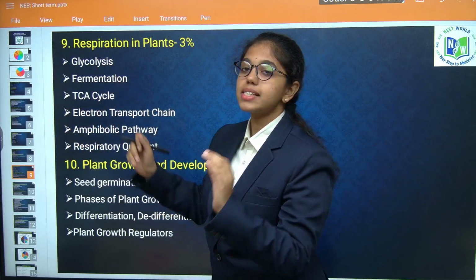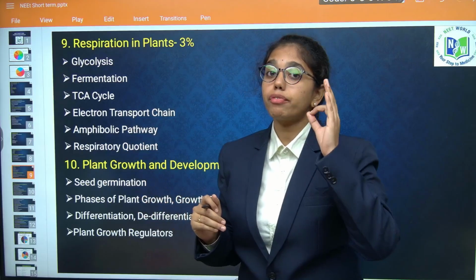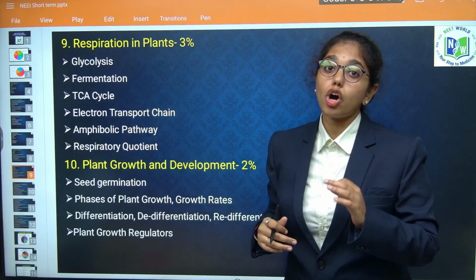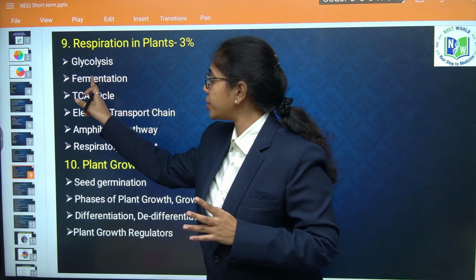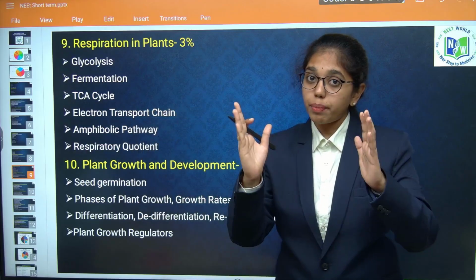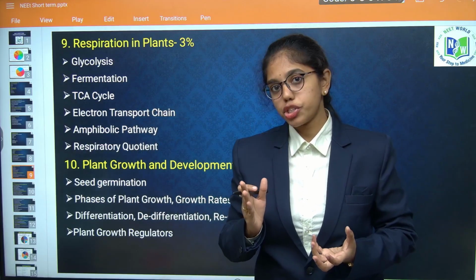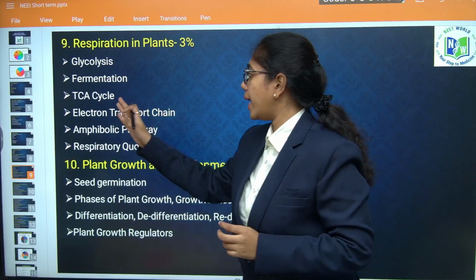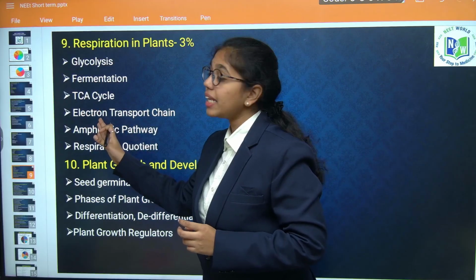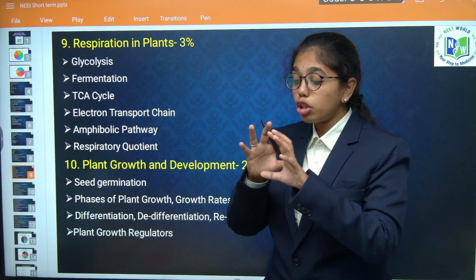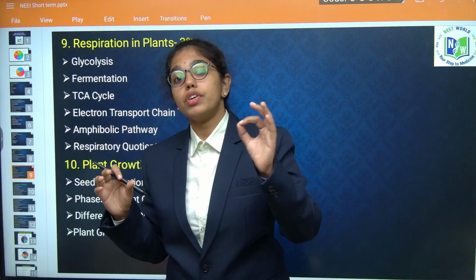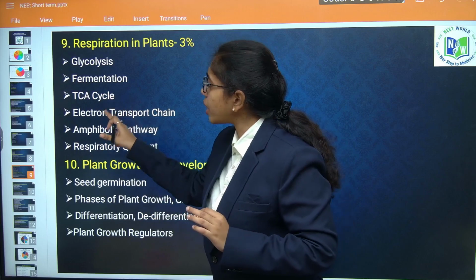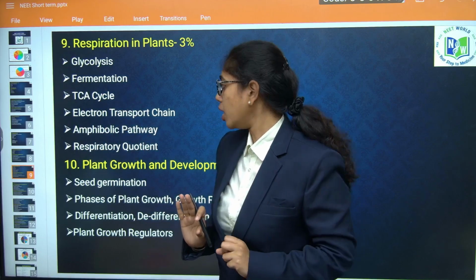Next, respiration in plants. Both from anaerobic respiration and aerobic respiration, the common thing is glycolysis. Most importantly, you have to focus on the bioenergetics of glycolysis also. When you are considering anaerobic respiration, fermentation, be it alcoholic fermentation or lactic acid fermentation, you have to look into it. Then TCA cycle and ETS, which is very important, all the 4 complexes, the transport of electrons, and the bioenergetics of each step in aerobic respiration need to be focused.